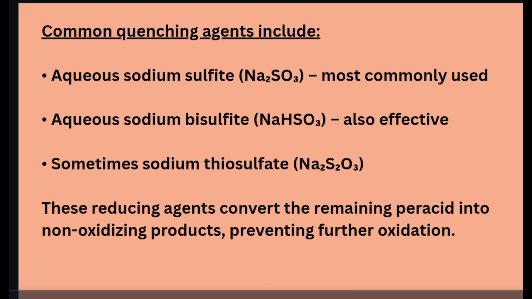So now we'll see what the common quenching agents used for mCPBA quenching are. One is aqueous sodium sulfite, Na2SO3. This is the most commonly used quenching agent, and another one is aqueous sodium bisulfite, NaHSO3. This is also effective, and sometimes we can use sodium thiosulfate also. These reducing quenching agents convert the remaining peracid into non-oxidizing products, preventing further oxidation.